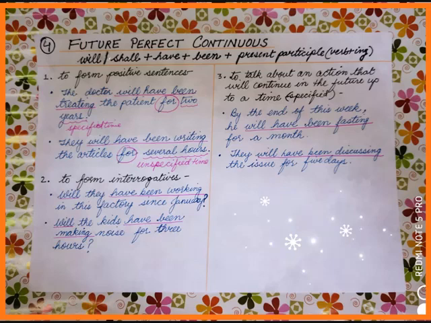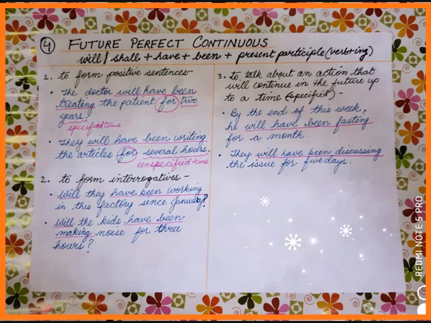It will become a month for him to fast, and this we have used by future perfect continuous tense like will have been fasting.